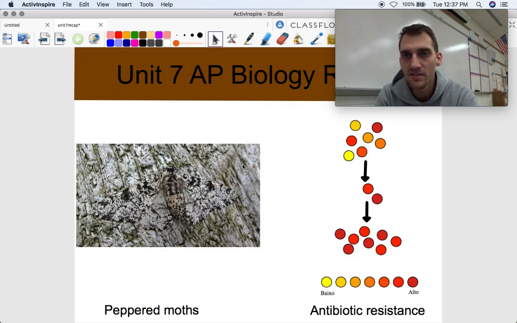Okay, two classic examples of natural selection. I would be remiss, and I wouldn't be able to call myself a biology teacher if I didn't talk about peppered moths a little bit.